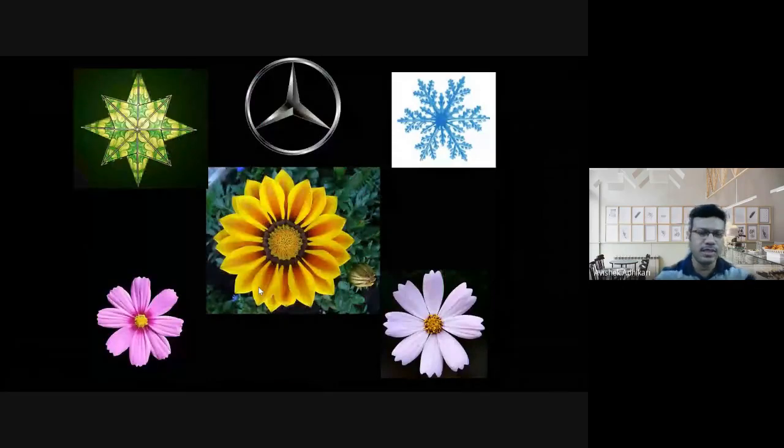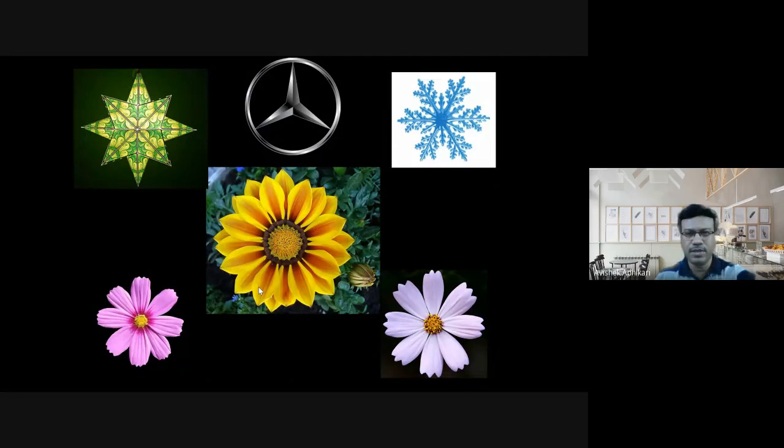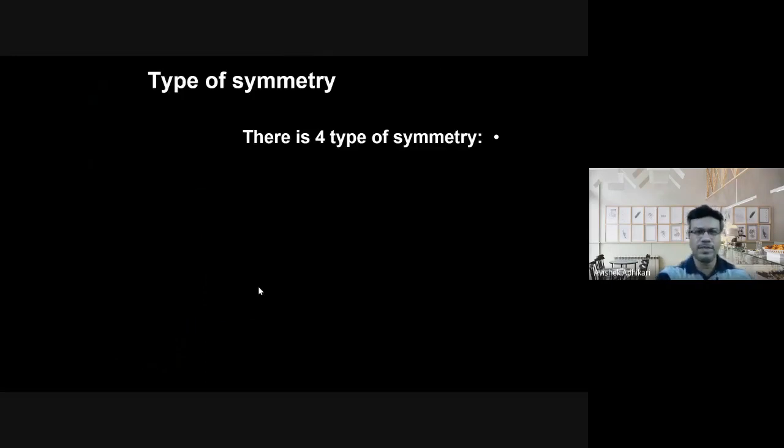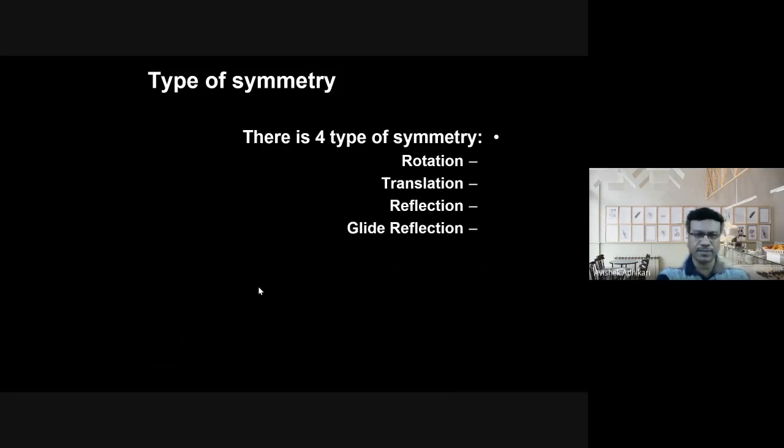The first thing that we will go for from group theory is symmetry. Symmetry plays an important role in our day-to-day life. You can see that here it is very symmetric. There are mostly four types of symmetries: rotation, translation, reflection, and a mixed kind called glide reflection.